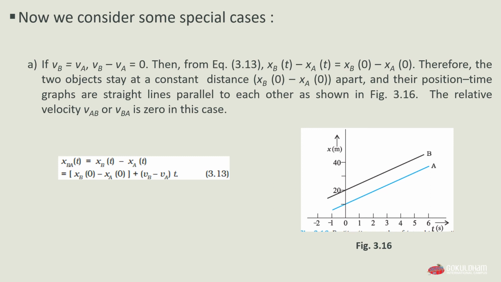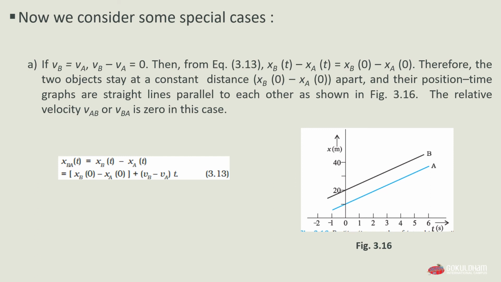The relative velocity of AB, or V of AB or V of BA, is 0 in this case, as they are constant and parallel to each other. Now we will see another case, case B.